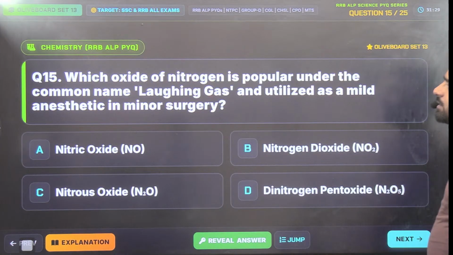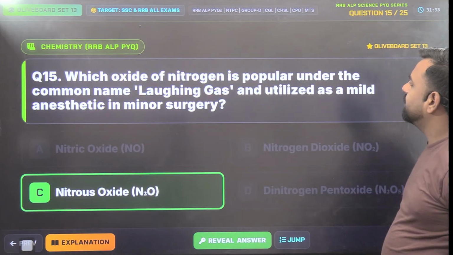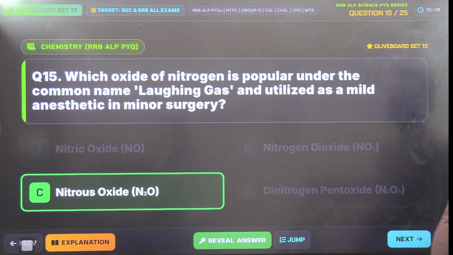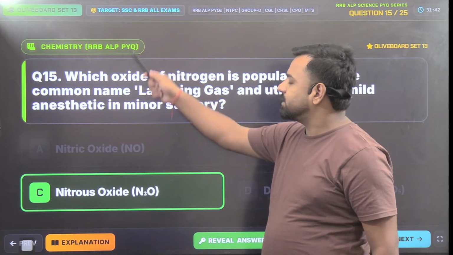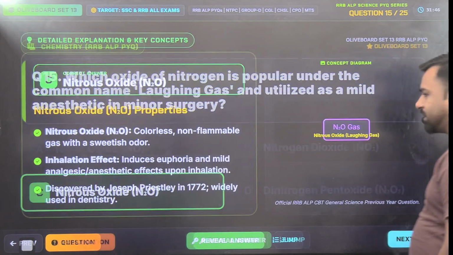done. Next. Which oxide of nitrogen is popular under the common name laughing gas and utilized as a mild anesthetic in minor surgery? So guys, that will be N2O, that is nitrous oxide. So nitrous oxide, that is option number C, is the correct answer.